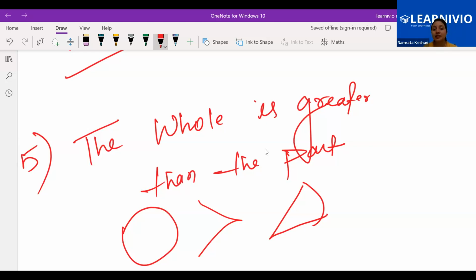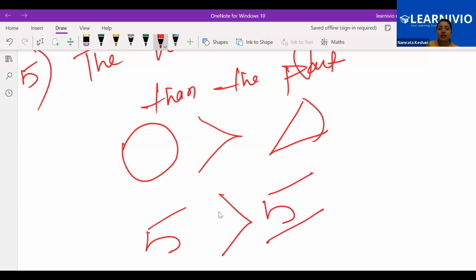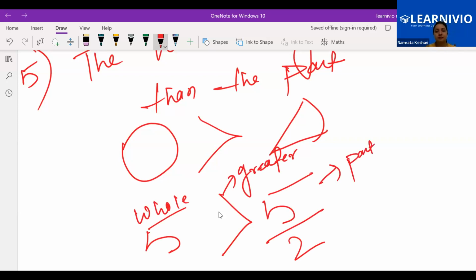Part means what? Part of the same. Part of the same pizza you are having. If I'm having pizza, you are also having pizza. The same shape pizza is there, you are having part of it, I'm having the whole pizza. The whole complete one I'm having, and you are having part of the same pizza. Whole 5 is greater than, if you do the part of this 5, that means if you divide 5 by any other number, whole is greater than part. Got it? Yes, ma'am.